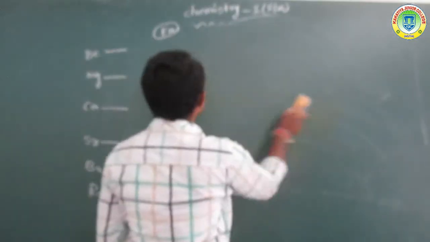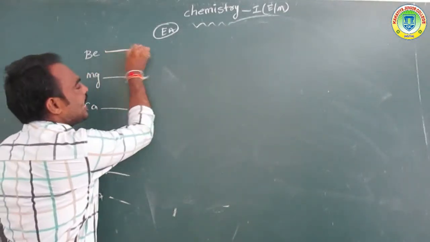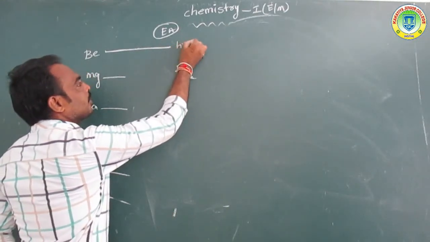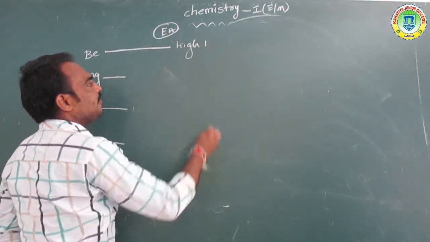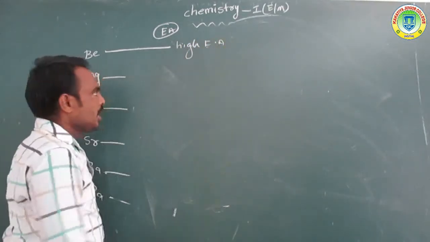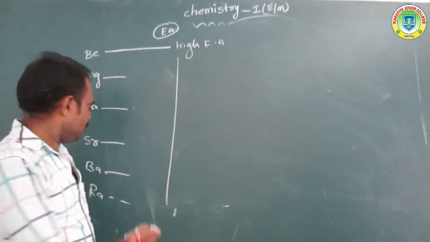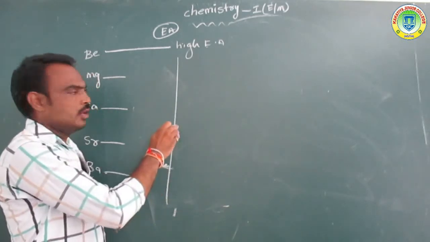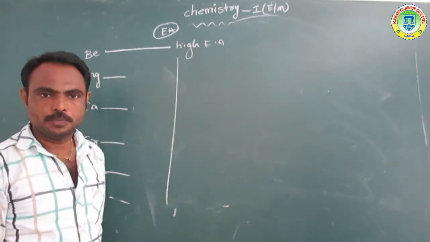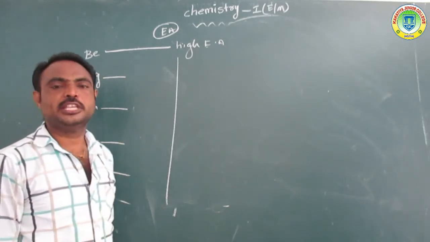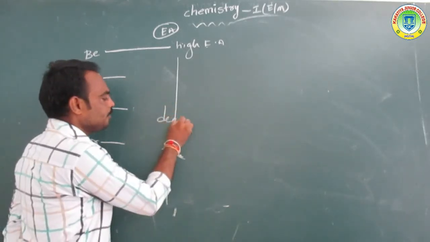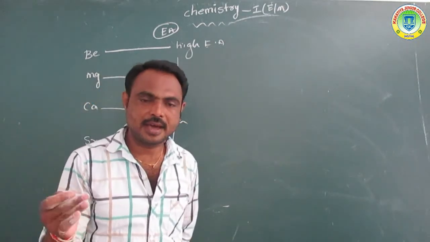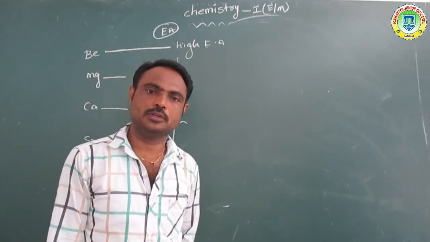Overall in this group, the electron affinity value is very high for beryllium and very low for barium or radium. From top to bottom, from beryllium to radium, the electron affinity values decrease.